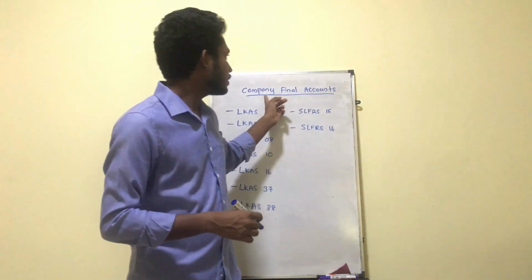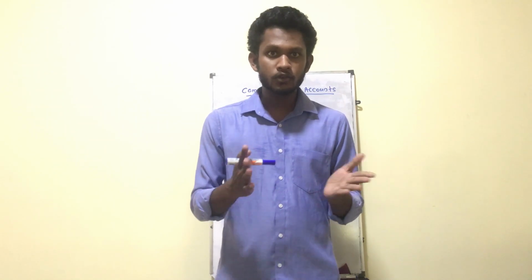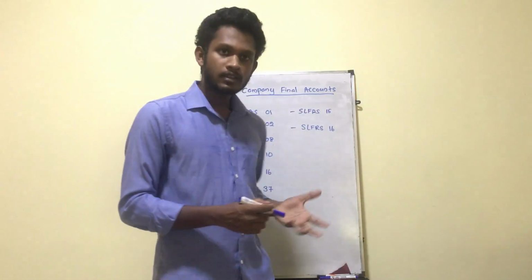When it comes to company final accounts, that lesson cannot be covered within 2-3 video sessions or 2-3 hours. It's a big lesson. At your school or tuition class, they take around 1 or 2 months to cover this whole lesson, right? So okay, let's cover the major areas of this lesson, and let's try a past paper question as well. Then you can practice with other past paper questions as well, right?